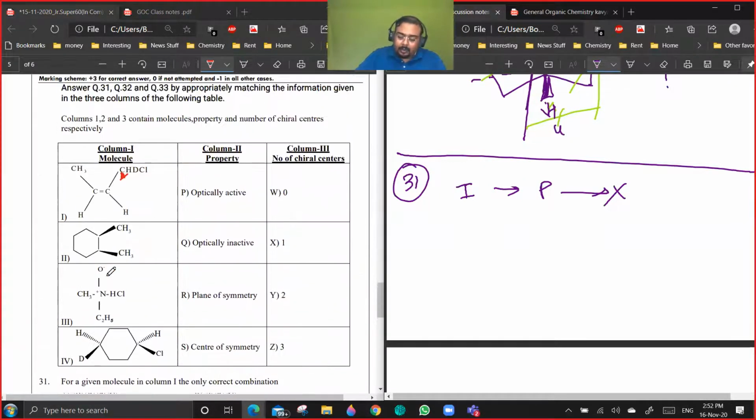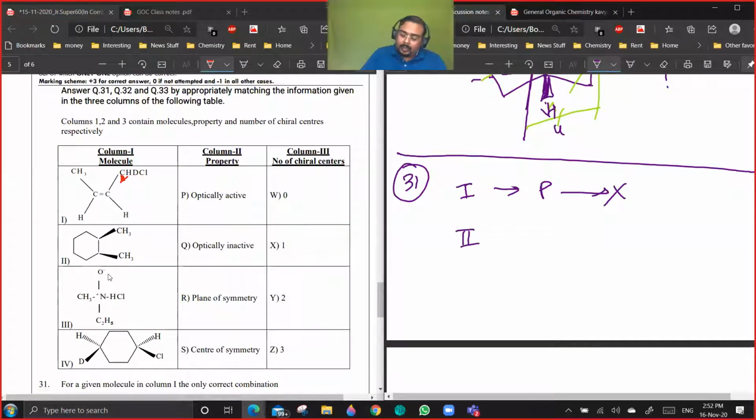Yes or no? Then second case, it is optically inactive. Yeah, so Q is correct. Does it have plane of symmetry or center of symmetry? The answer is no. Okay, so for 2 and Q, what is the number of chiral centers? It is 2. So it is 2qy.